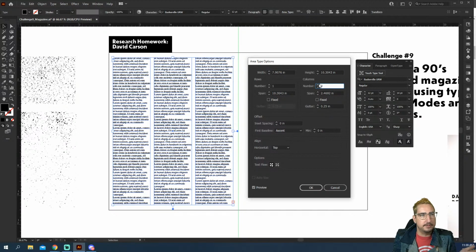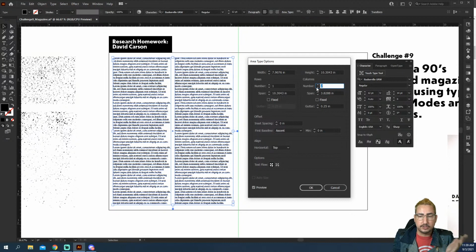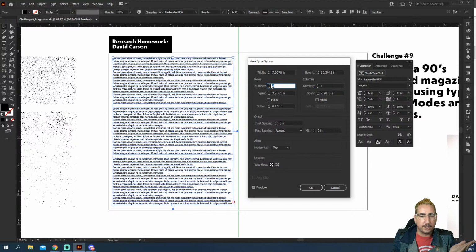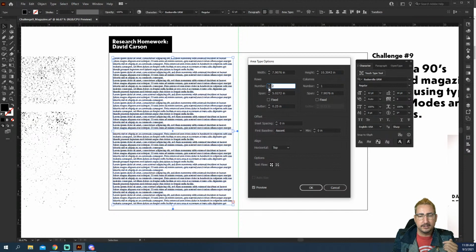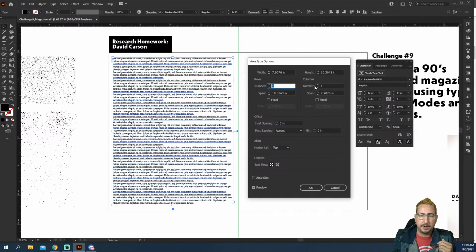Looking at some good columns, so we'll start there. But we also can change the rows. So if we want to change it so that there are rows horizontally, we can do that as well. To lay out a little more of maybe a balanced chart or something, you can do that here in Illustrator super easily in the area type options.